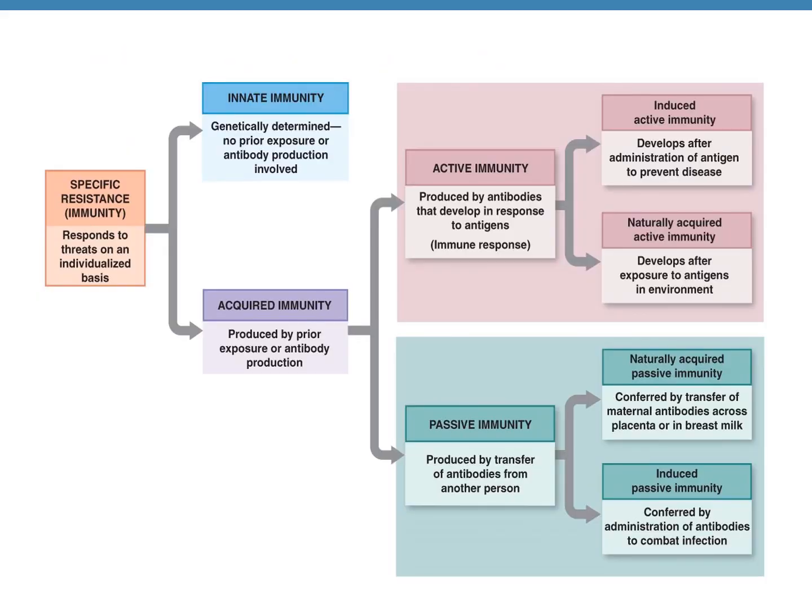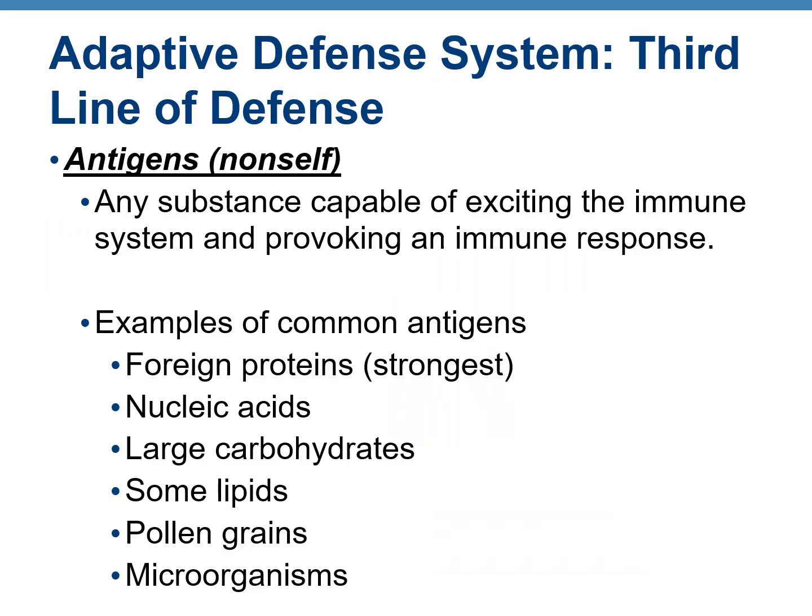This figure summarizes the body's immunity. There is innate and acquired immunity. The acquired immunity is further divided into active or passive, which could be natural or artificial. Third line of defense, the adaptive immunity.